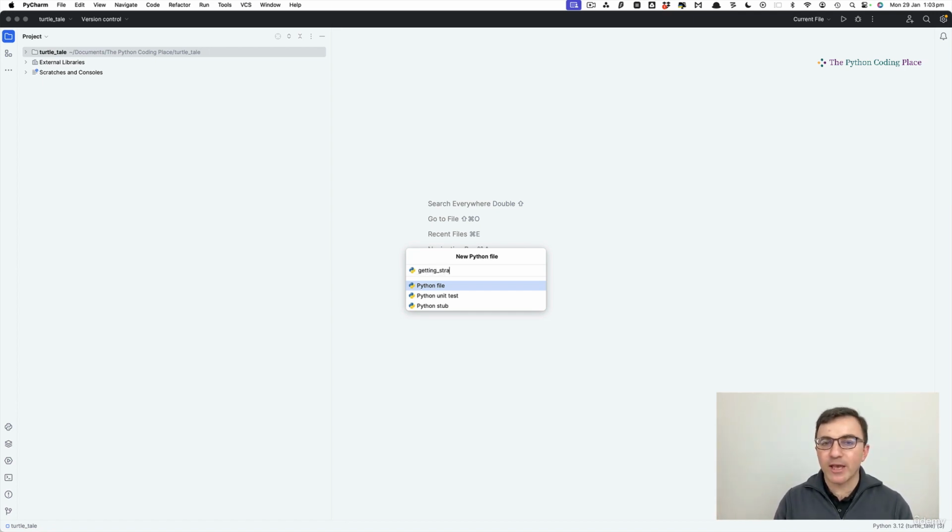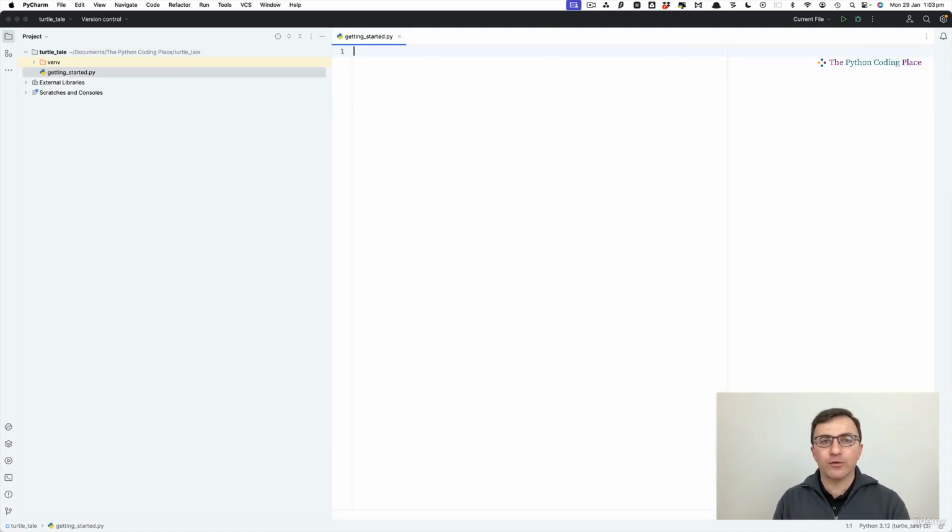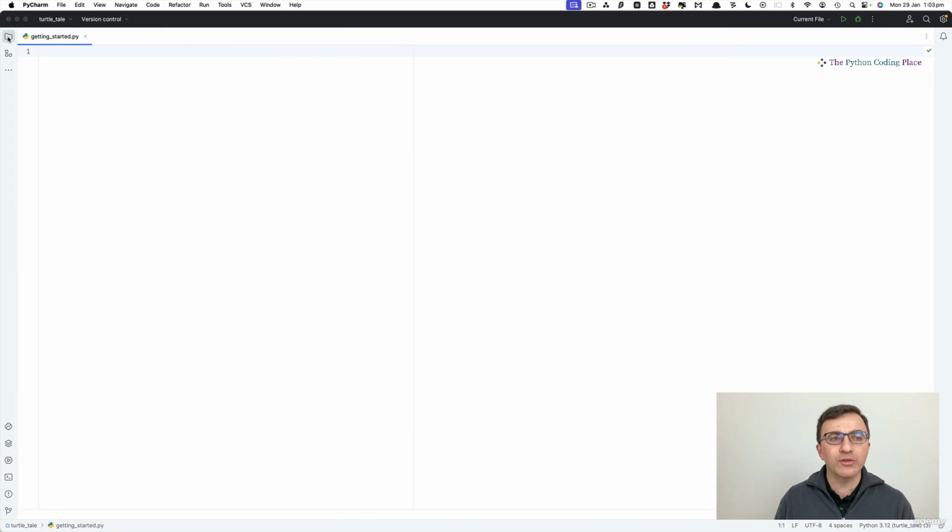Getting started. Once again, we tend to not use spaces. You can if you want, but it's best not to. And there we go. I'm going to close the sidebar and I have a Python file ready for me to start writing code. You can see the .py extension. That's the extension how your computer knows that this is a Python file. Ready to start. And my first question is, what is coding?